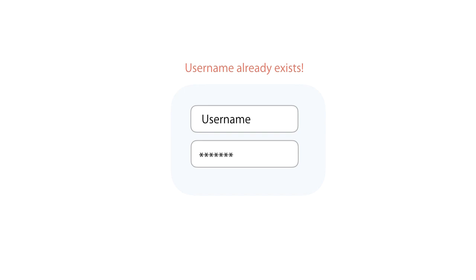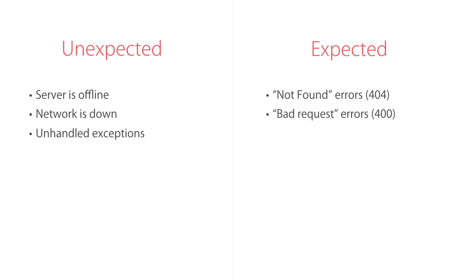So the server is going to tell the client that, hey, there is an account with the same username. So this is an example of an expected error. If there is a problem with the data that the client sends, the server is going to respond with bad request, okay? So we need to change our implementation and handle unexpected and expected errors properly.